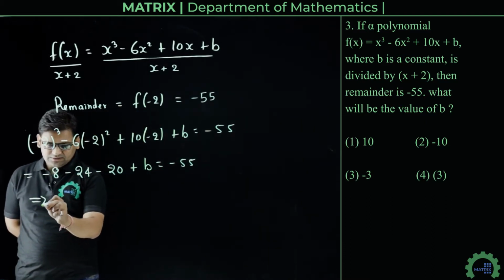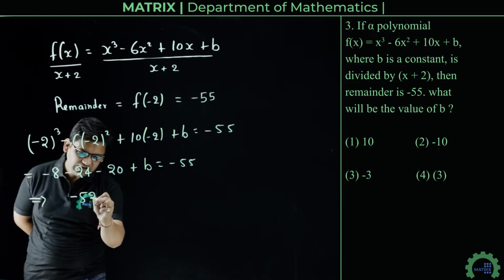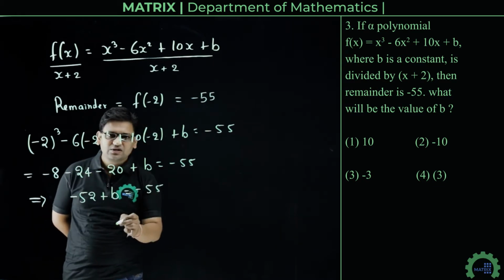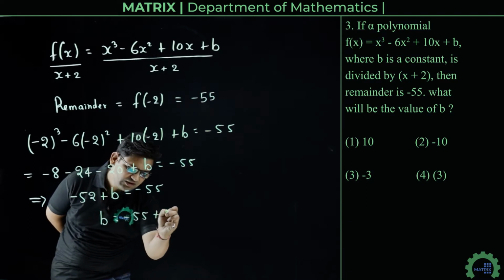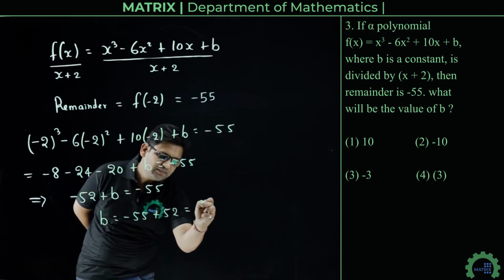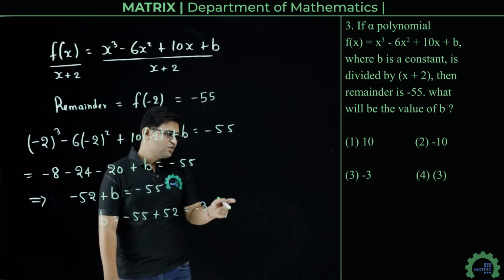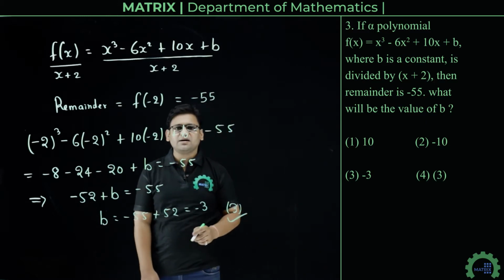So we get minus 52 plus b equals minus 55. From here b equals minus 55 plus 52, that is minus 3. So option number 3 is the correct answer.